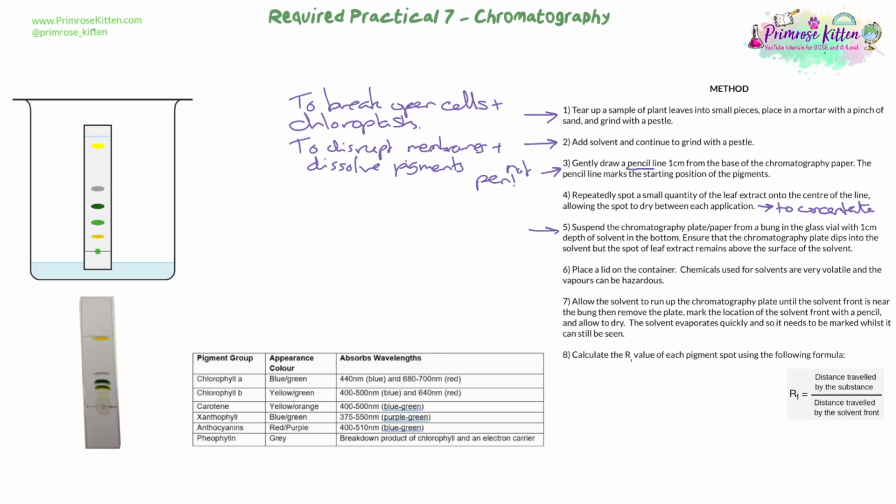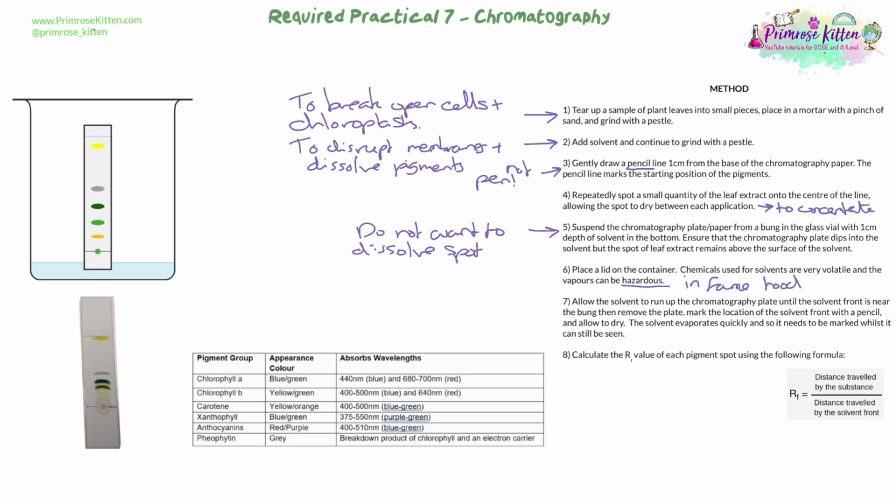Dip the bottom of your chromatography plate or paper into the solvent and suspend it, normally with some kind of bar or a bung or something to hold it up. You're not going to put the solvent high up enough to cover the spot. You're just going to touch the end of it. We don't want to dissolve the spot in that liquid at the bottom. We want the spot to stay where it is and the pigments and things to just be carried in the dissolved solvent, moves up the plate through absorption. It can be hazardous. The propanone and other solvents you're using can be hazardous, so you should be doing it in a fume cupboard.